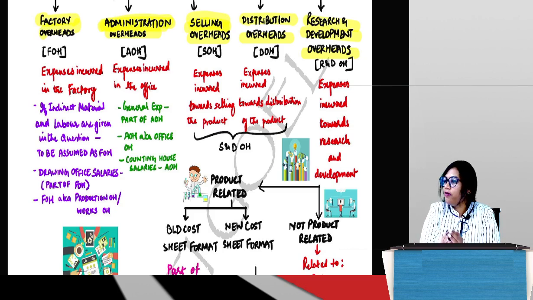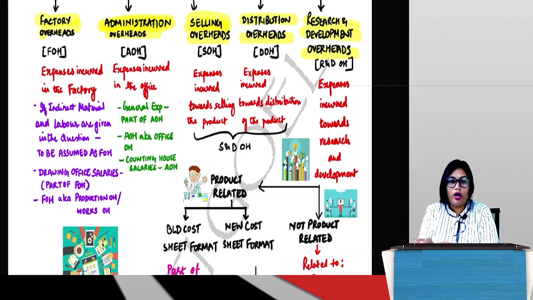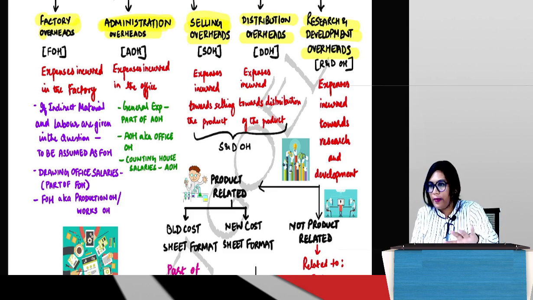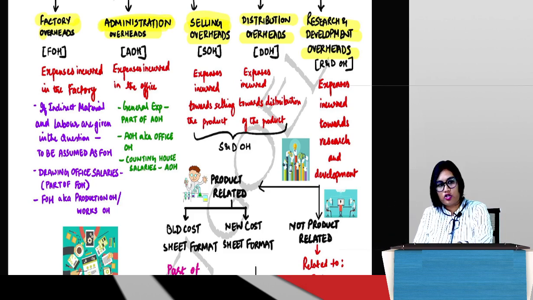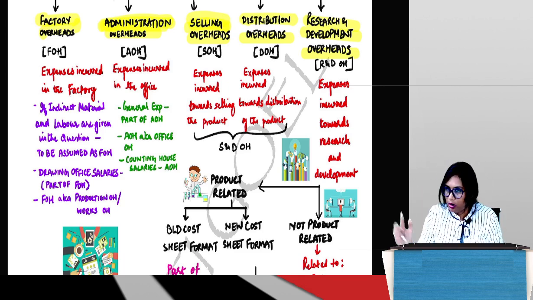So let's say I have manufactured 100 units today. I have 2 stores, one in North Bangalore, one in South Bangalore, correct? I have to divide my product in such a way that I send some units to the store in North Bangalore and some units to the store in South Bangalore, so that customers who are in North Bangalore will come to that store and buy the product, and customers who are in South Bangalore will go to that store and buy the product, correct?